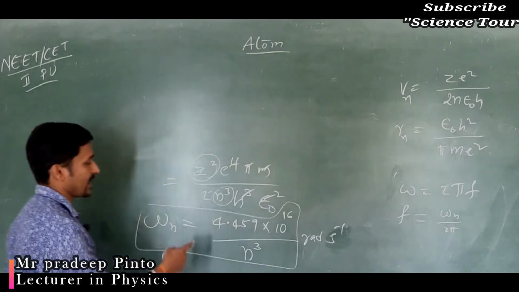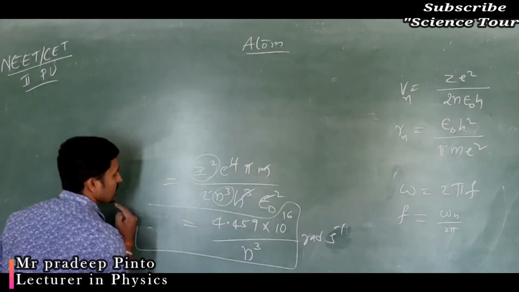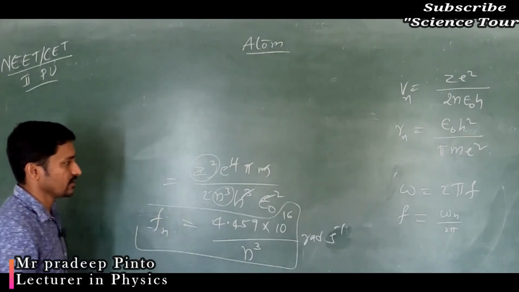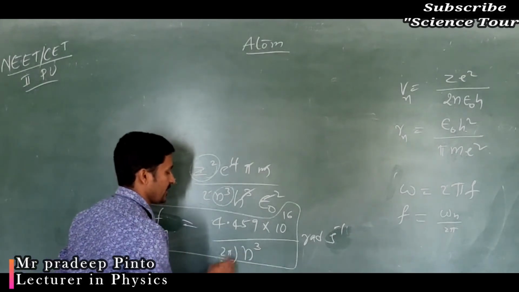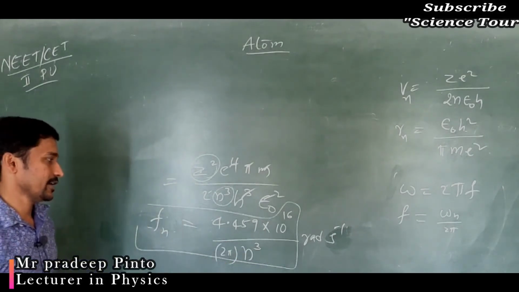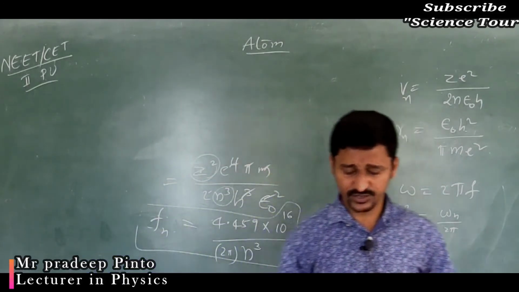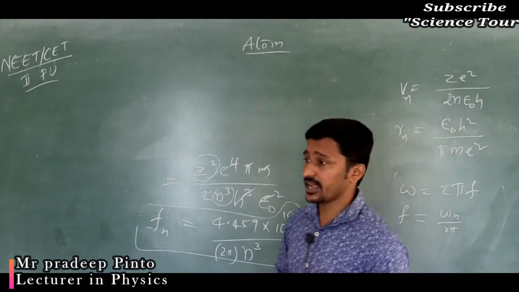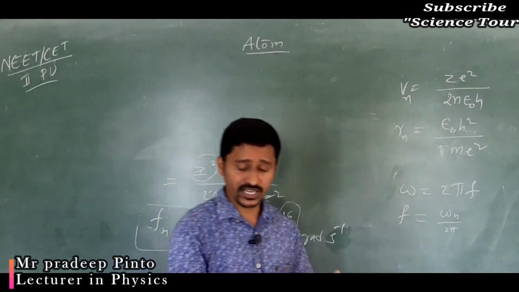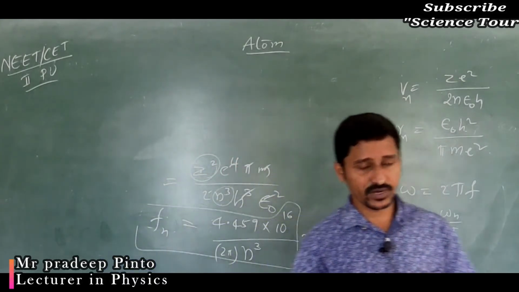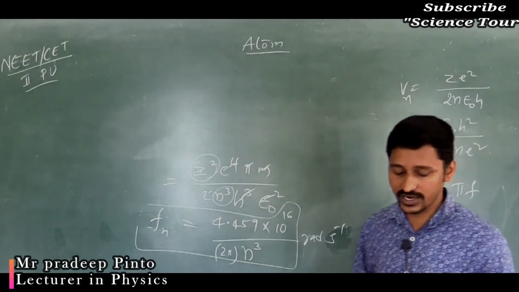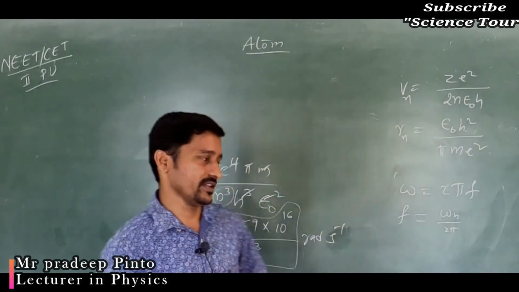Simple. Now I already have the value. Now, the frequency of the nth orbit of the electron: I have to divide it by 2 pi. Simple. That is the expression you are going to get. Now again I have velocity, radius, angular frequency. What is next? Next is time period.